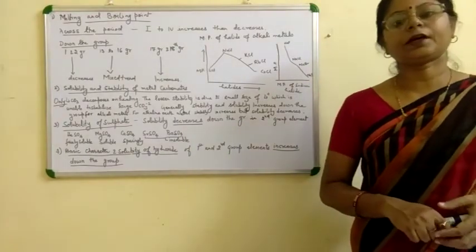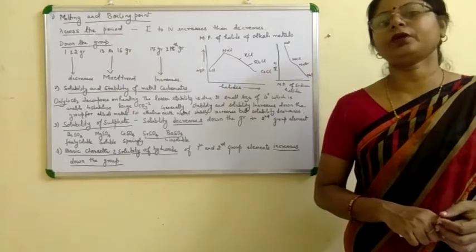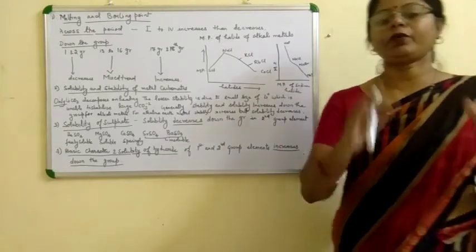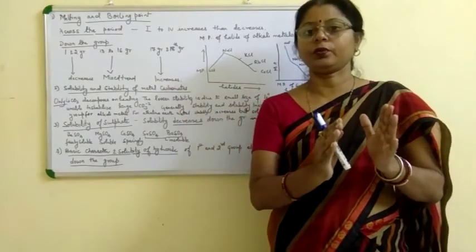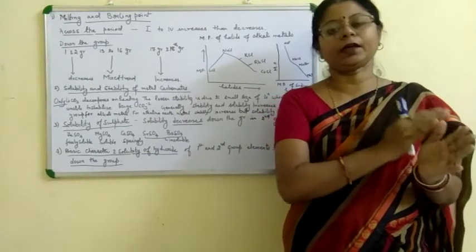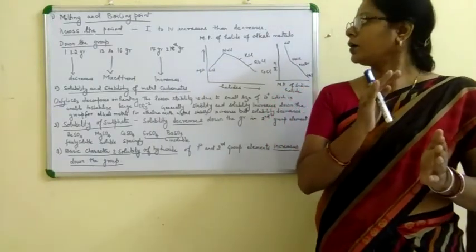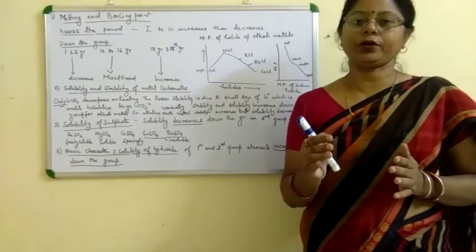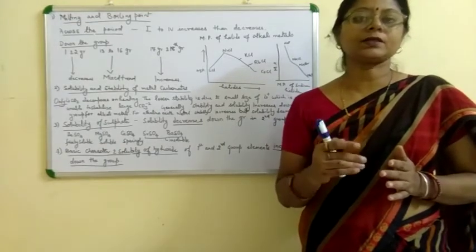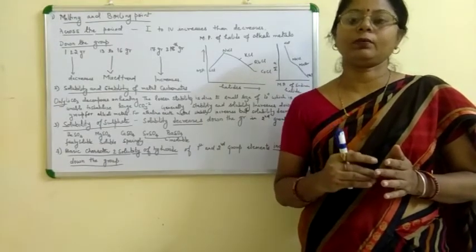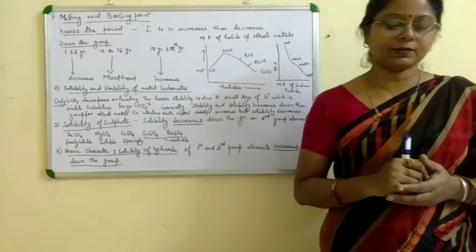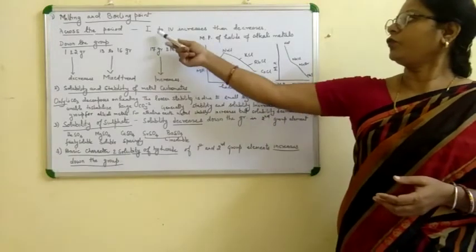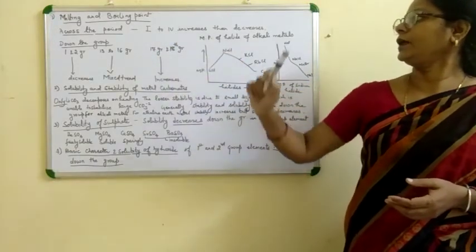Now, the general trend in the periodic property of the melting point and boiling point. Generally, across the period, when we move from first group to fourth group, melting point increases and after that decreases. Carbon has the maximum melting point and tungsten has the maximum melting point among the metals. So the general trend for melting and boiling point from group first to fourth increases and then decreases.